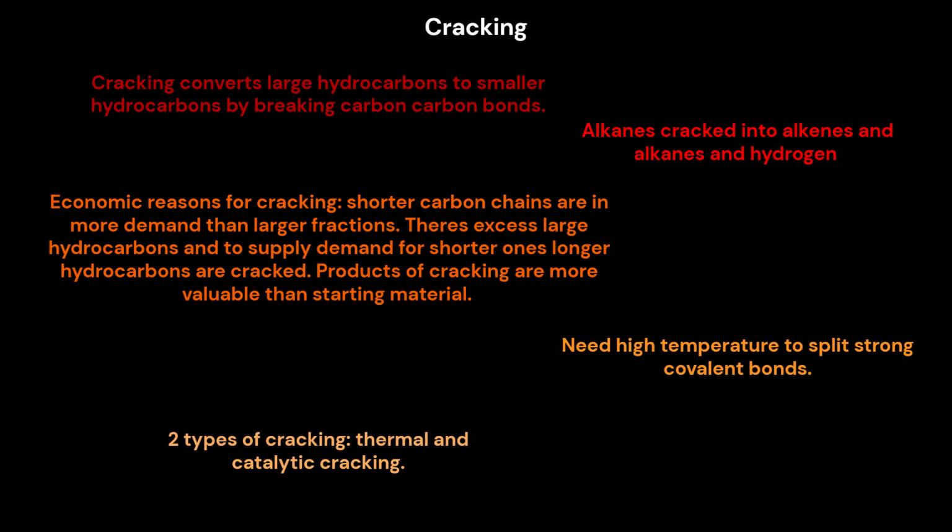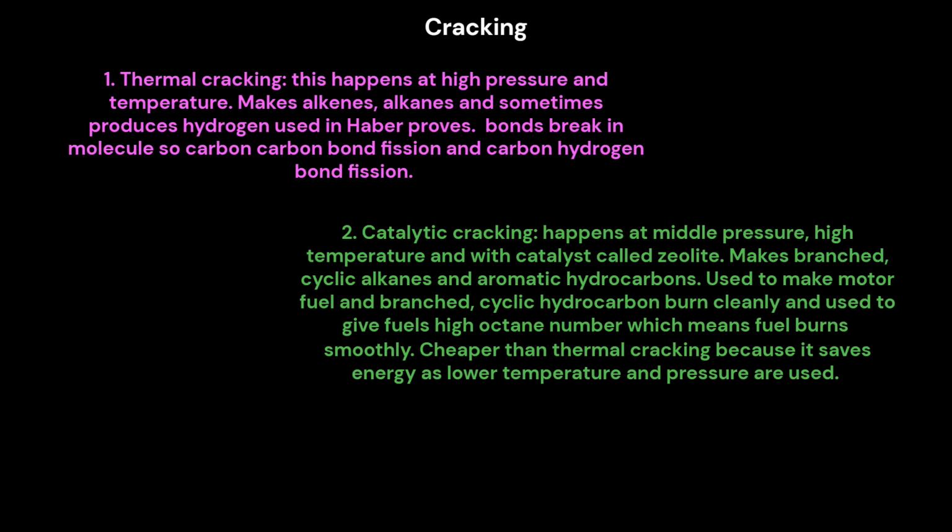Need high temperature to split strong covalent bonds. 2 types of cracking: thermal and catalytic cracking. 1. Thermal cracking. This happens at high pressure and temperature. Makes alkenes, alkanes, and sometimes produces hydrogen used in the Haber process. Bonds break in the molecule, so carbon-carbon bond fission and carbon-hydrogen bond fission.